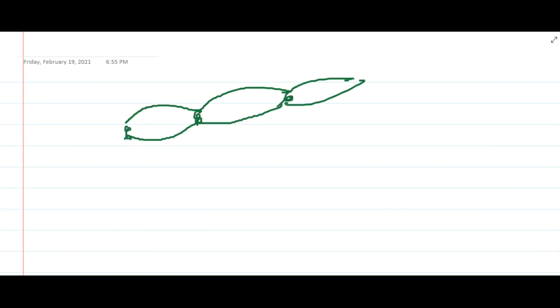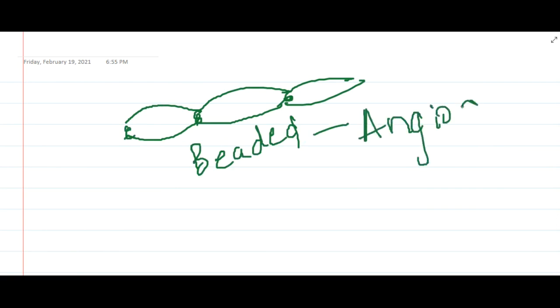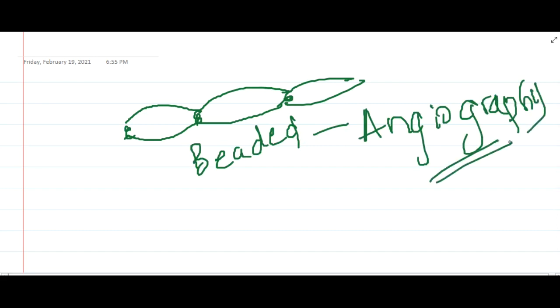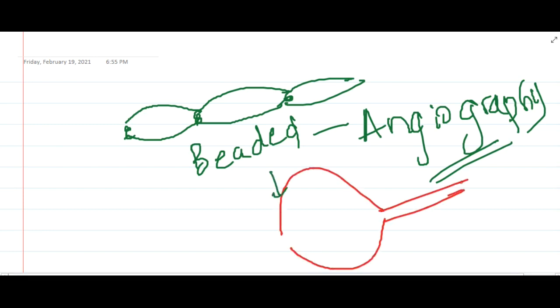This is the beaded appearance which you see especially in angiography; fibromuscular dysplasia shows strings of beads. Sometimes these beaded structures can progress to the formation of big aneurysms.